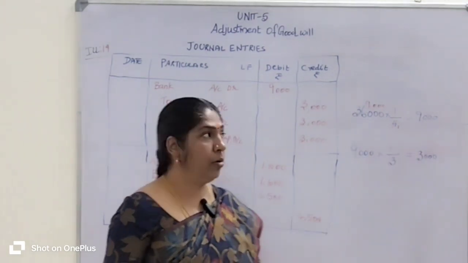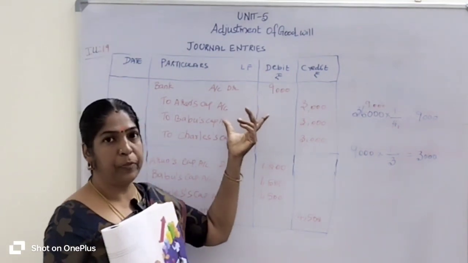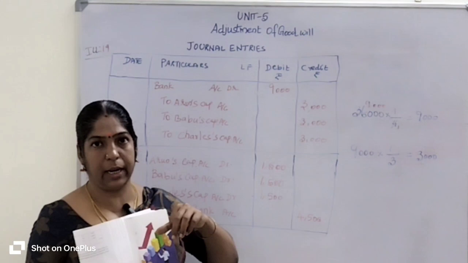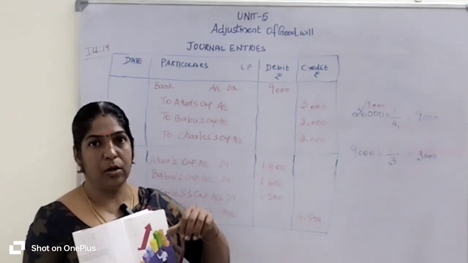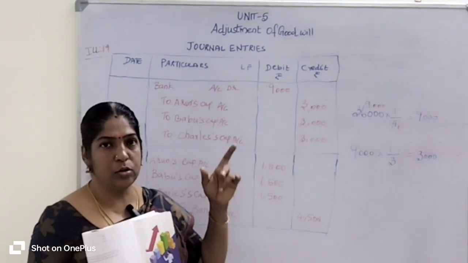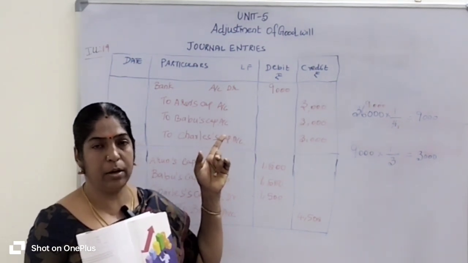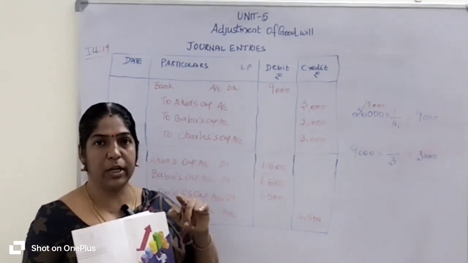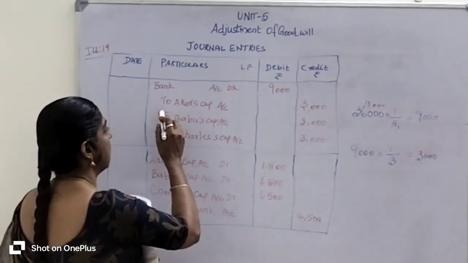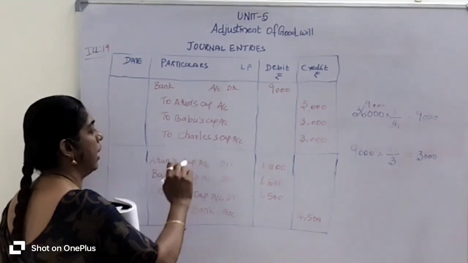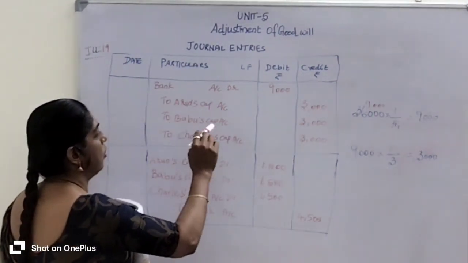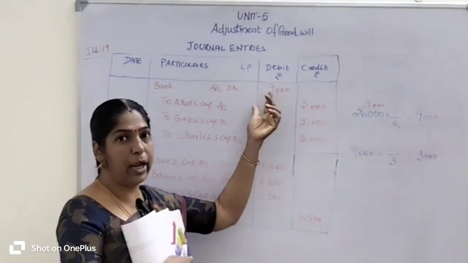Okay, then what is the journal entry? Durai brings the goodwill, 9,000 rupees, in cash. Cash comes into the business in the name of goodwill. So the journal entry is cash or bank account debit to respective old partners' capital accounts. So who are the respective old partners? Arun, Babu and Charles. So bank account debit 9,000 rupees, and to Arun,